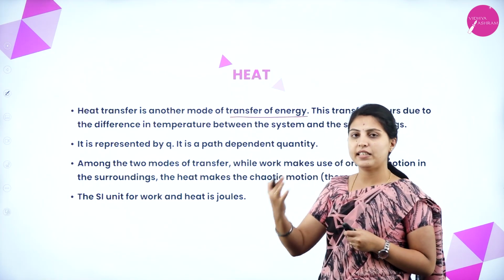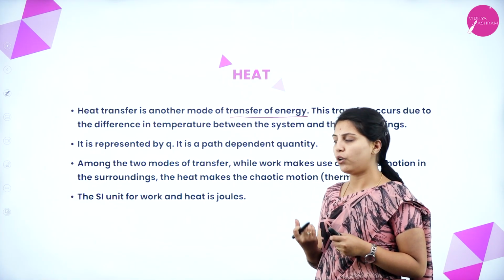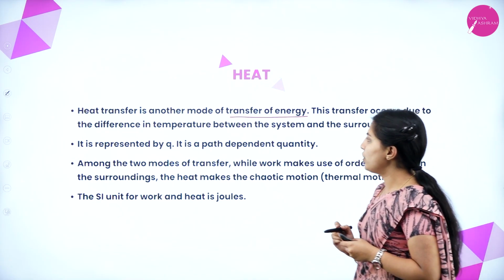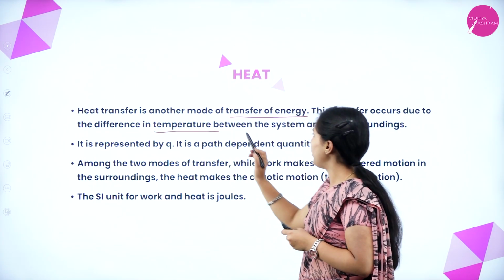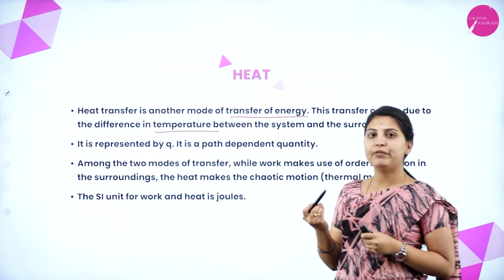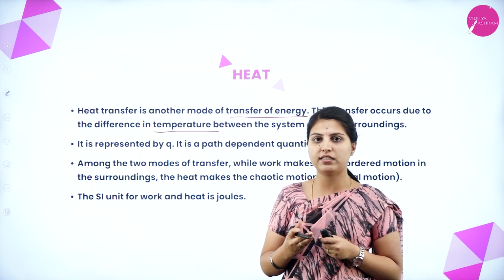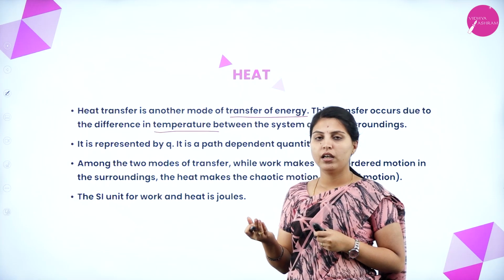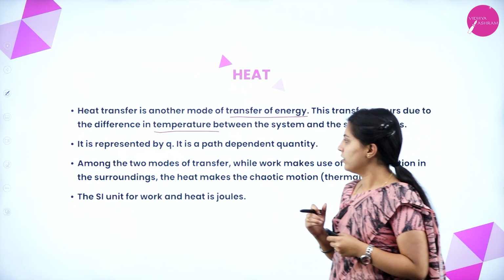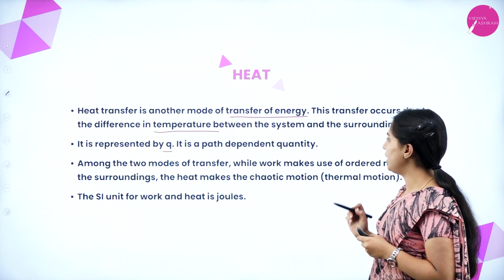If heat is liberated or generated or moving, it is called a transfer of energy, which is nothing but a kind of energy. This transfer occurs due to the difference in temperature between the system and the surroundings. How can we relate it with the system and surroundings? If the temperature changes within the system or in the surroundings, obviously heat will be generated or liberated. It is represented by Q. It is a path dependent quantity.